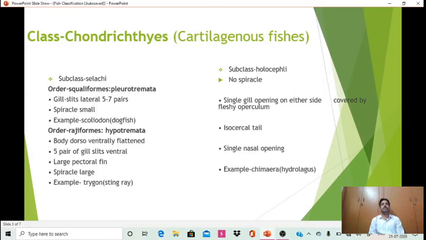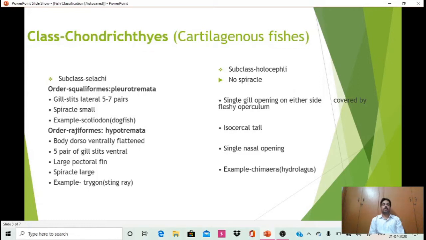As the name indicates, gill slits are lateral, and they are 5 to 7 pairs. Pleuro means lateral. The sharks of this order are commonly studied, and the example is Scoliodon.